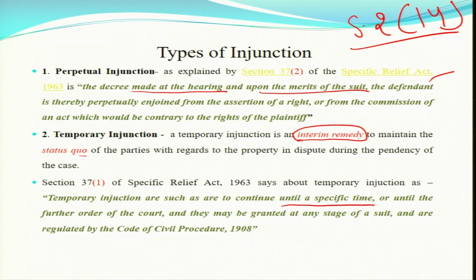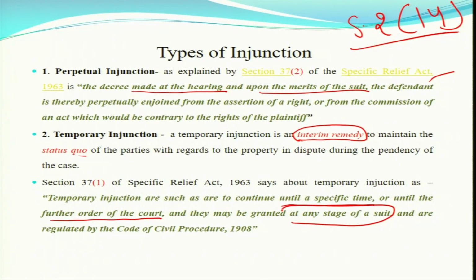So this will continue until a specific time or until the further order of the court. The court mentions in the order sheet itself that this will be for this much time, or until the court passes a further order. It may be granted at any stage of the suit. I am repeating this: during the pendency, during the trial of the suit, at any stage you can get it.